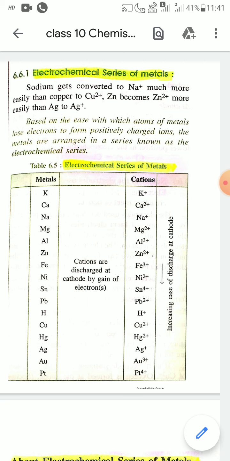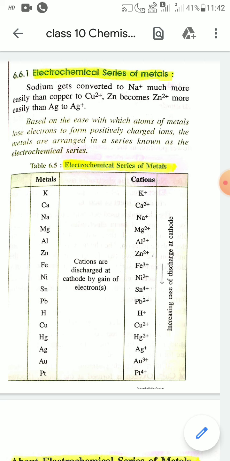These are highly reactive metals, and these metals can easily lose their electrons to form metal cations, while some metals like iron, that means Fe, lead, that means Pb, tin, Sn, are moderately reactive, and some metals like copper, silver, gold, platinum, mercury, their reactivity is very low. That means these are inert metals.